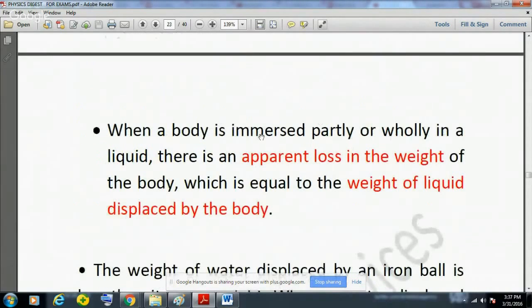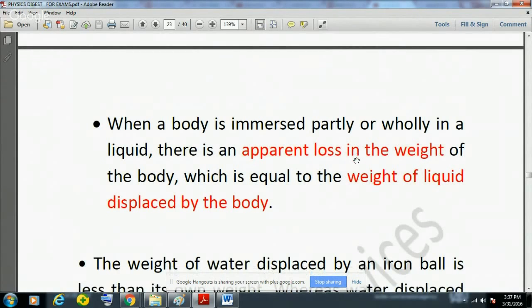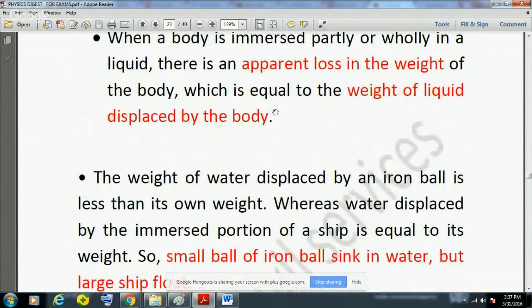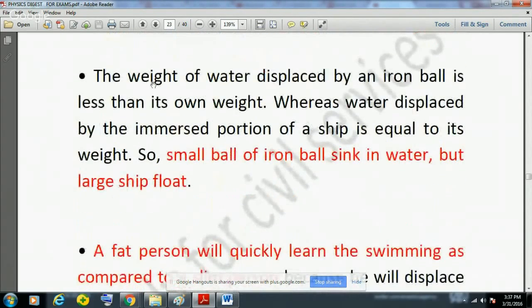So when a body is immersed partially or wholly in a liquid, there is an apparent loss in weight of the body, and that is equal to the weight of the liquid that is displaced by the body. Please remember this.